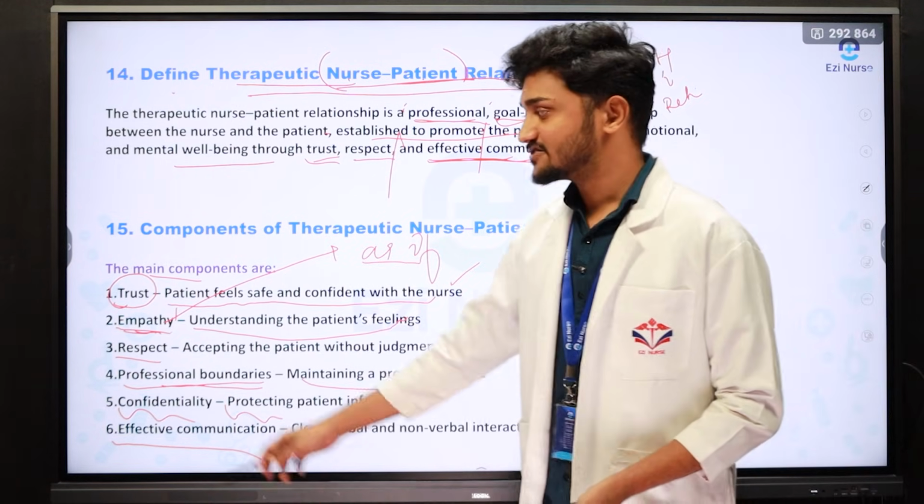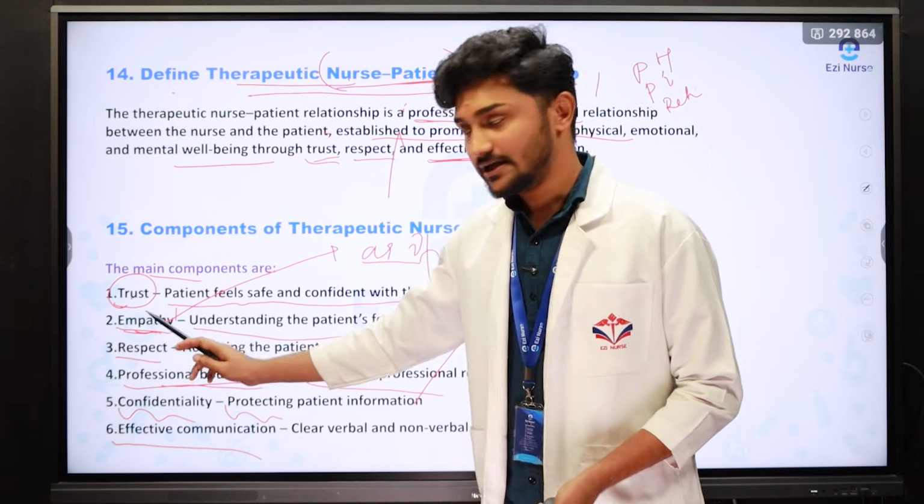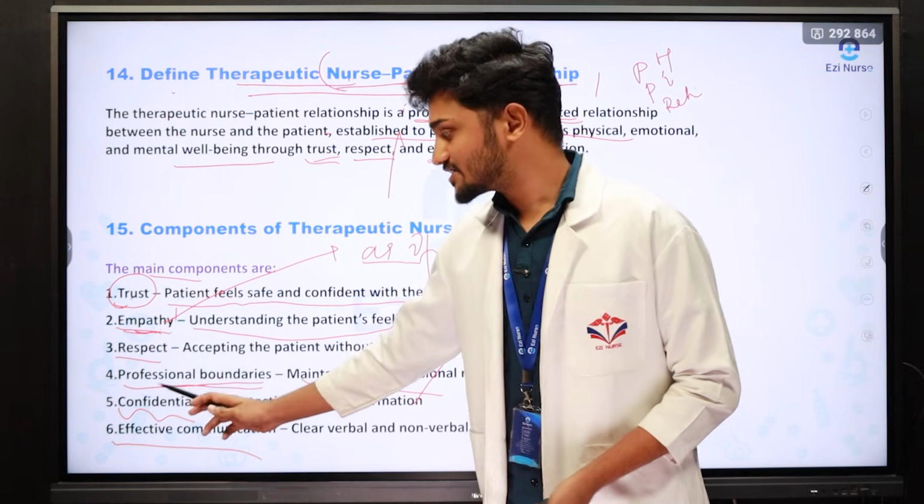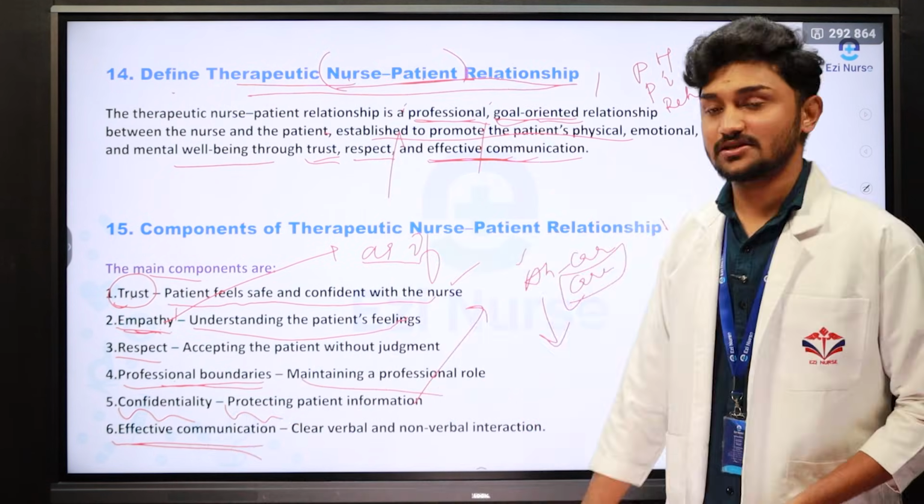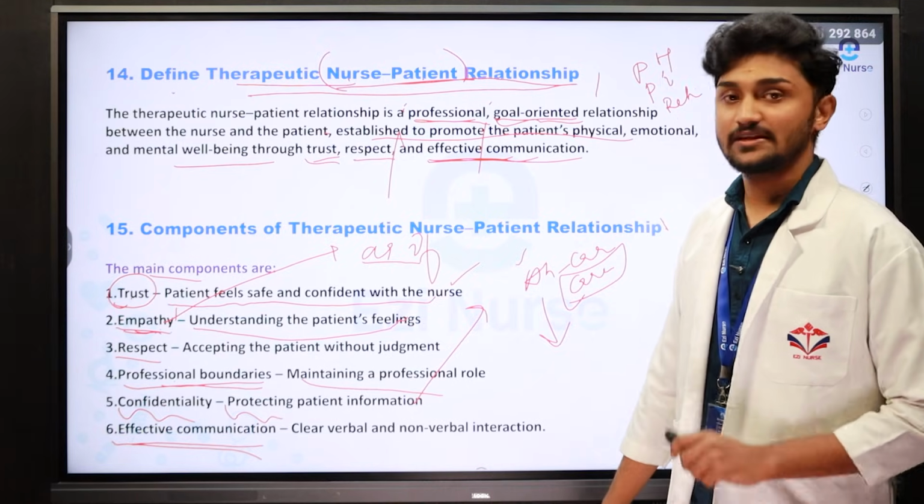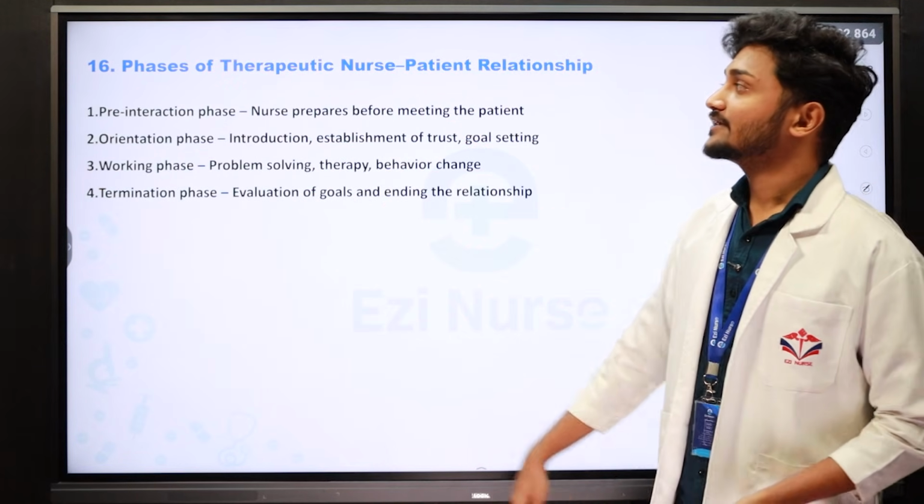So this and all are the main components. What are the main components? First one is trust. Next one is empathy. Next one is respect. Next one is professionalism and confidentiality. The last one is called as effective communication. Then next move on to the next question, which is the phases.